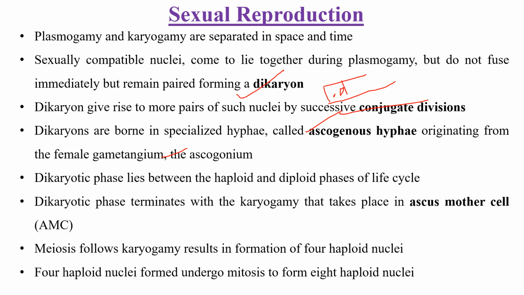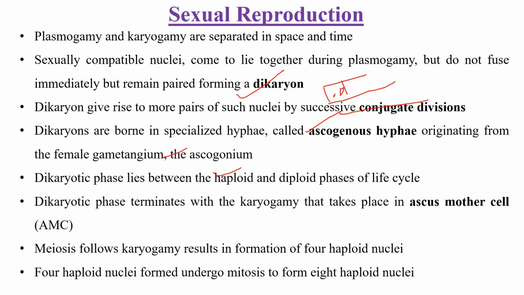This dikaryotic phase lies between the haploid and diploid phases of the life cycle. The haploid phase is the ascospores, and the dikaryon lies between these two phases. The dikaryotic phase terminates with karyogamy, which takes place in the ascus mother cell, AMC.